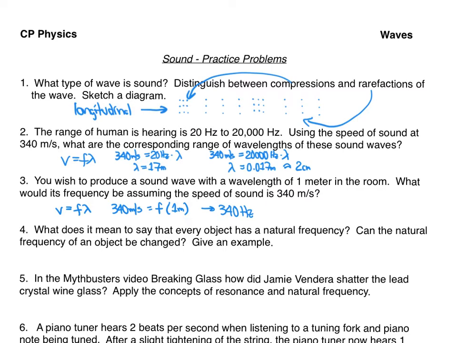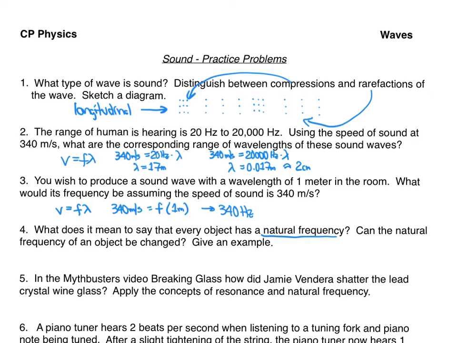Number four, what does it mean to say that every object has a natural frequency? Well, that's a frequency things like to vibrate at naturally. So take a glass and just ping it with your finger. It'll vibrate at its natural frequency. Knock on this table. That's the natural frequency of the table in front of me. You can change that natural frequency, but only if you change the physical characteristics of it. So a shorter glass will have a higher frequency than a taller glass, but you need to physically